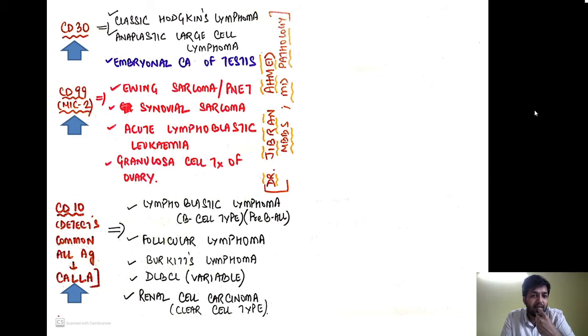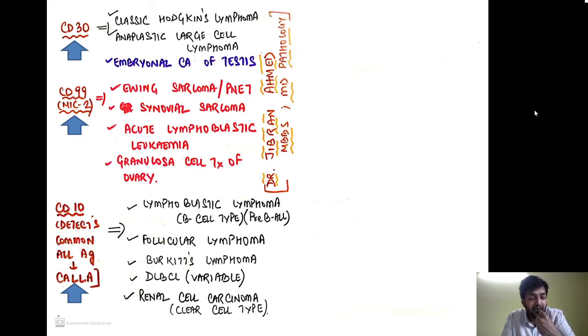So this precursor B cell ALL is called the lymphoblastic lymphoma, and over there the CD10 is positive. Also remember one thing, that CD10 is also a marker of the follicular center cells. That is, we have the germinal centers, and the marker of the lymphocytes present in the center of the germinal follicles is CD10.